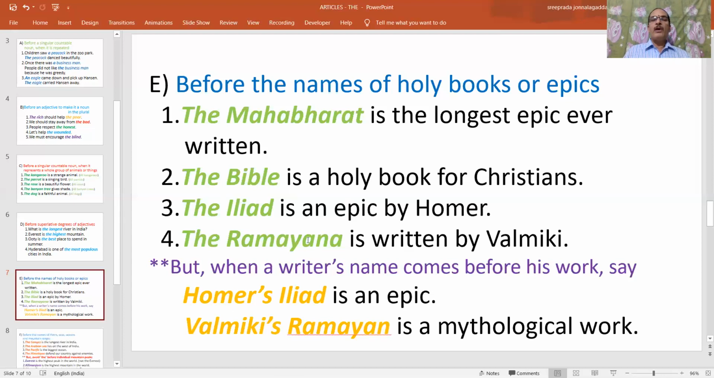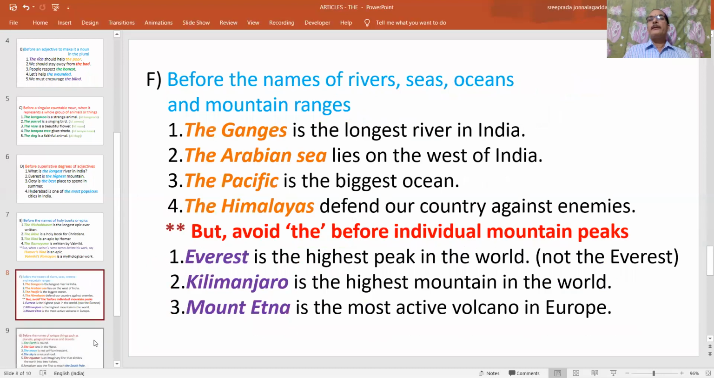Similarly, the Ramayana is written by Valmiki. This is okay, but when we start the sentence with Valmiki, what do we have to say? Valmiki's Ramayana is a mythological work. Valmiki's Ramayana, but not Valmiki's the Ramayana, we should not say. So this is an exception to this rule. And let us move on to the next point.